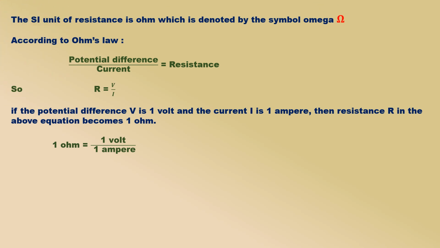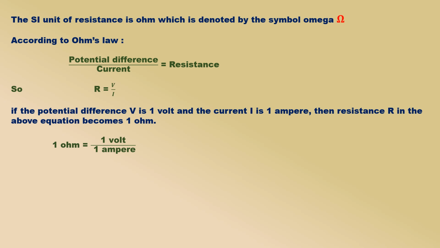The SI unit of resistance is ohm, which is denoted by the symbol omega. The unit of resistance ohm can be defined by using Ohm's law as described below. According to Ohm's law, potential difference by current equals resistance. So, resistance R = V/I. Now, if the potential difference V is 1 volt and the current I is 1 ampere, then resistance R in the above equation becomes 1 ohm.